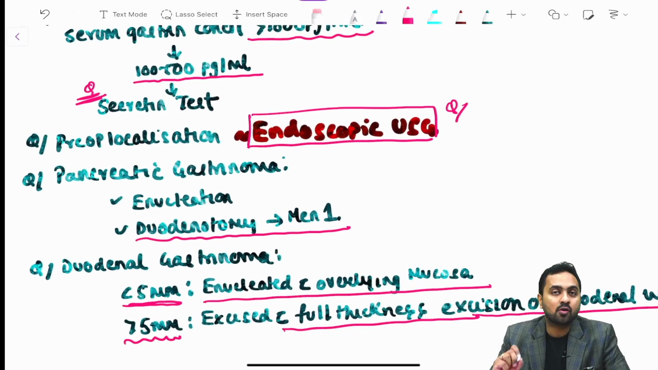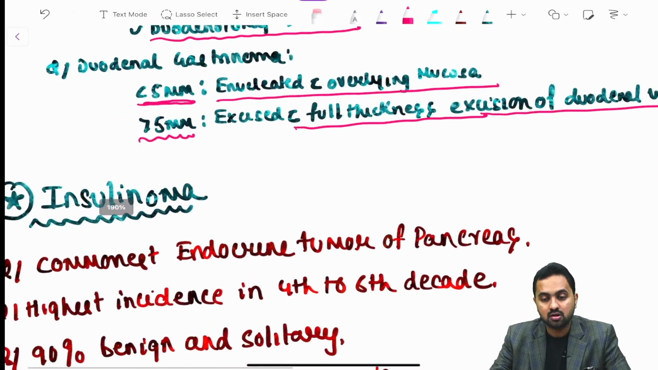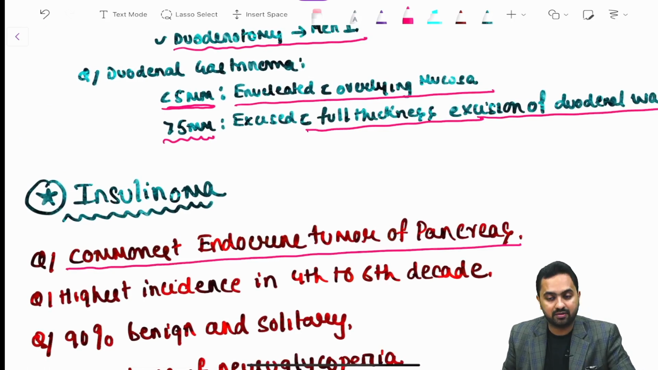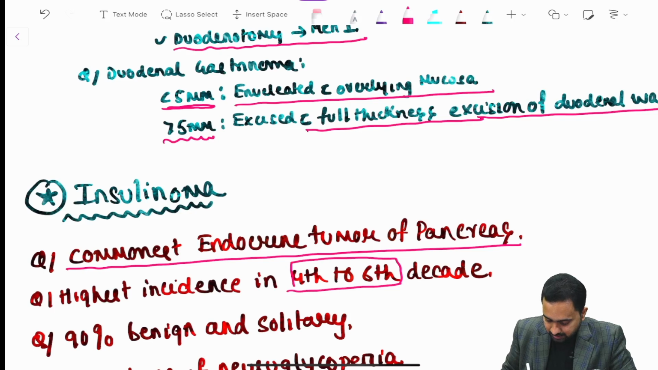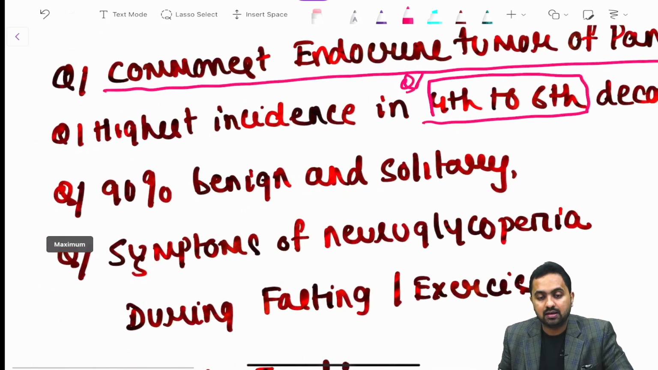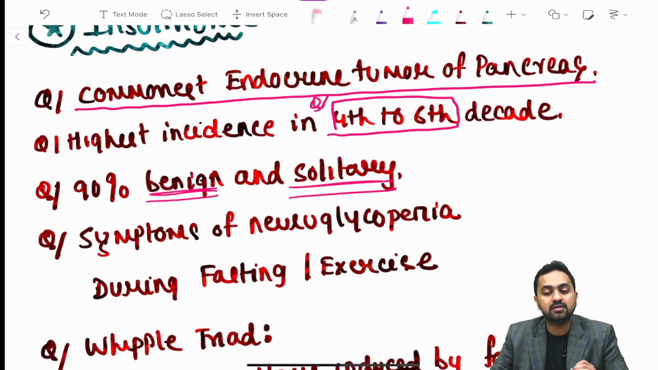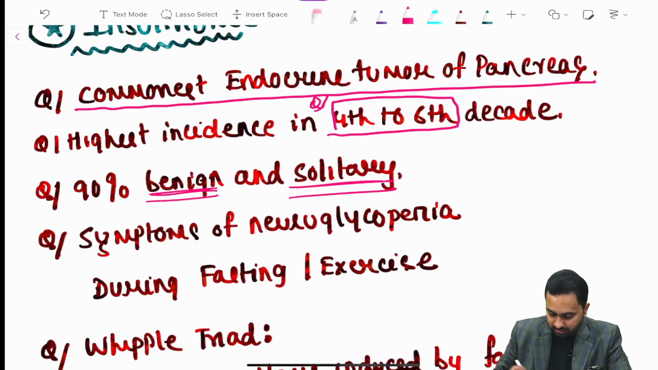And then another important pancreatic neuroendocrine tumor which we need to know a little bit more in detail is your insulinoma. So this is your most common endocrine tumor of the pancreas. Highest incidence is seen in your 4th to 6th decade, right. Then 90% are your benign and solitary. Now they have your symptoms of neuroglycopenia, which is during fasting and your exercise.